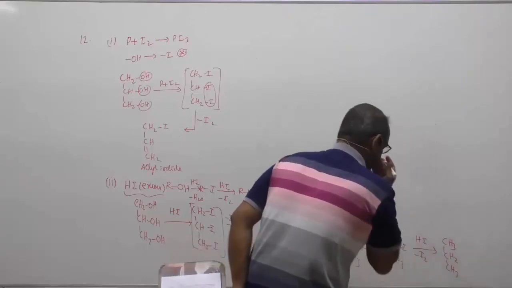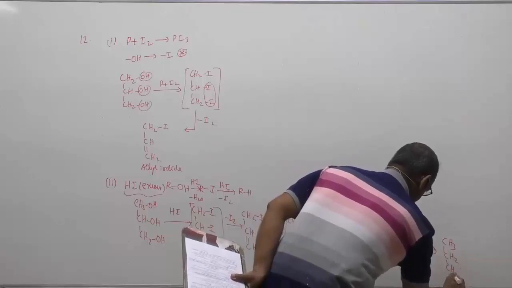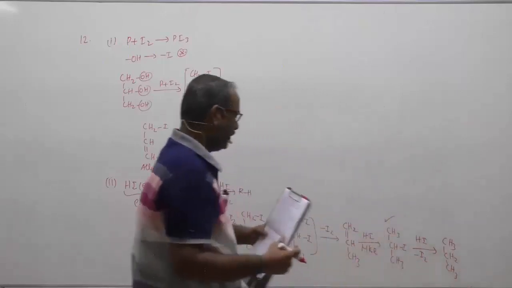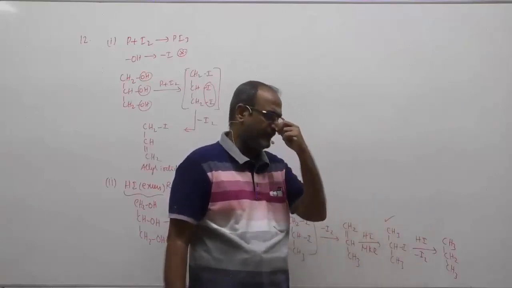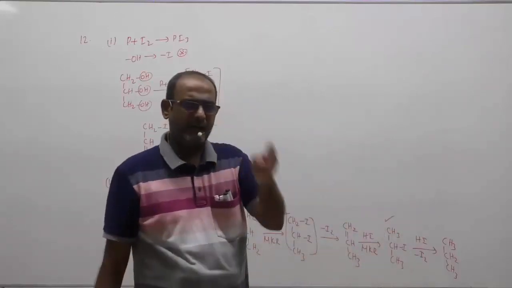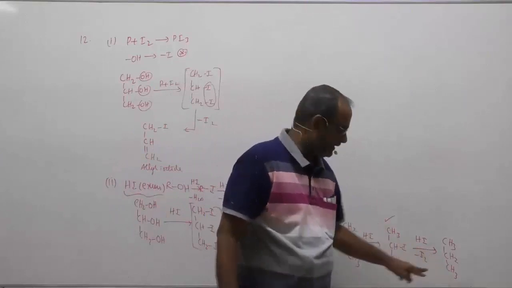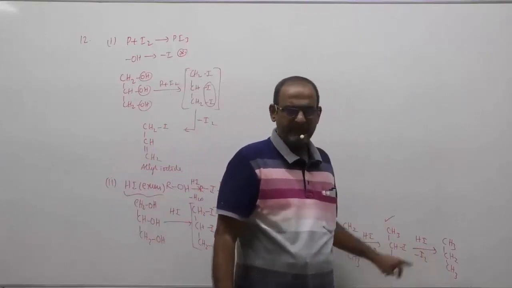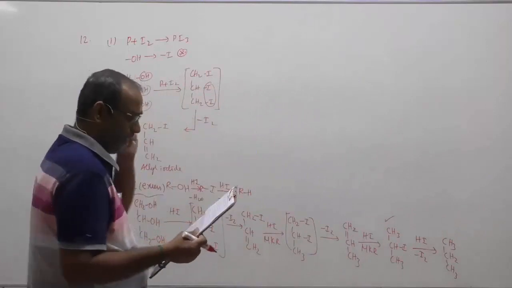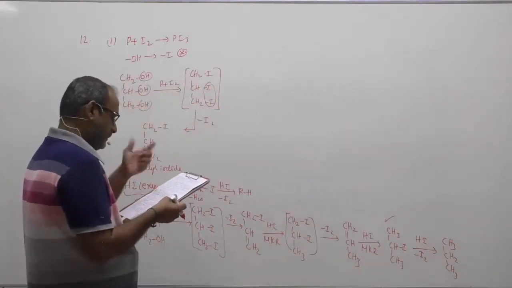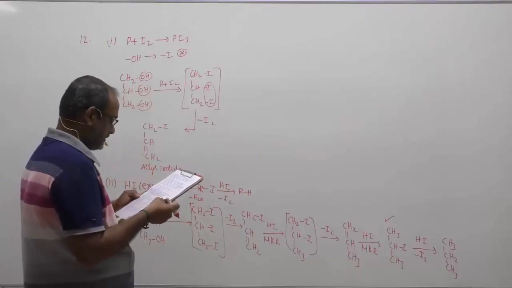Children, in most of the standard textbooks, they will stop at this point, but the final reaction also will take place. Please make a note: if in the options propane has not been given, then isopropyl iodide will be the answer. If propane is given in the options, then that should be the answer. Or you can have a mixture of these two. That is what some of the authors would have mentioned.